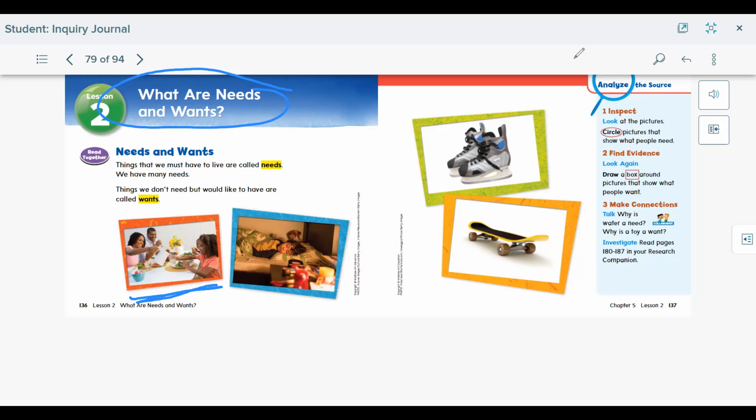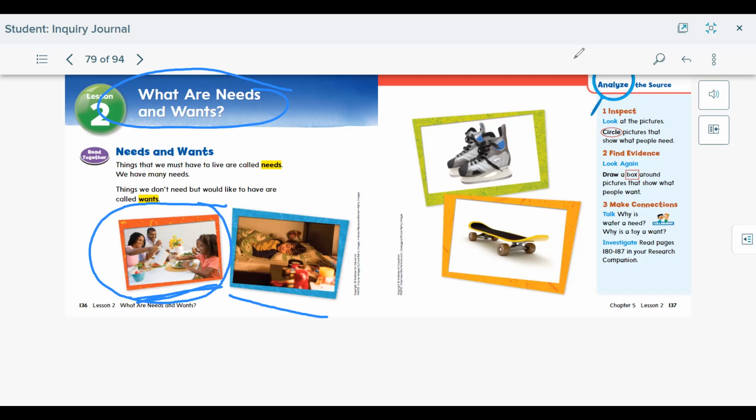This mom is pouring some water for her daughter. It looks like they're eating. Is water and food a need or a want? It is a need. We need to eat and we need to drink in order to survive and stay healthy. So food and water is a need.